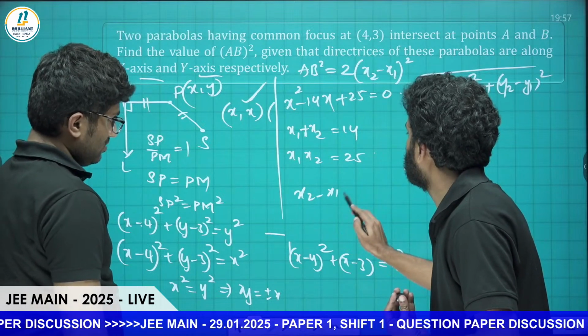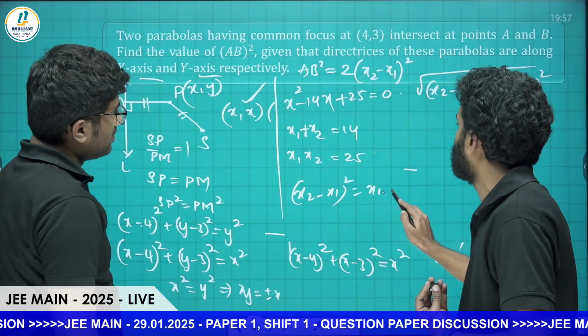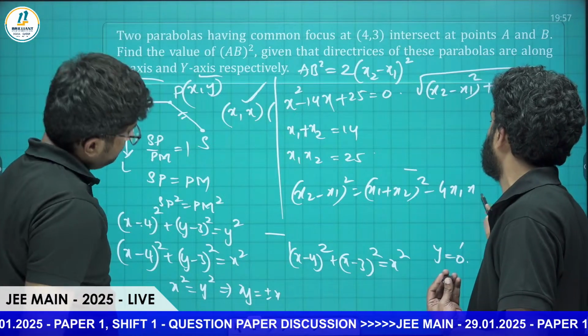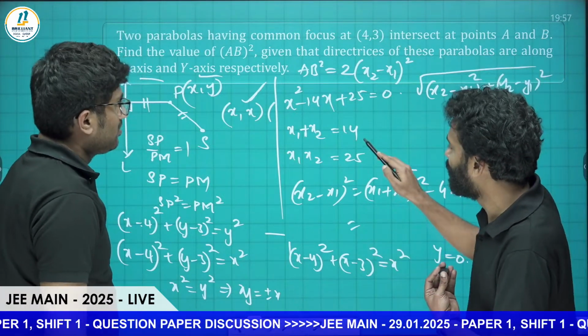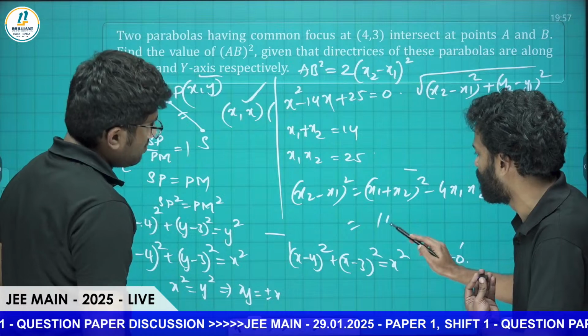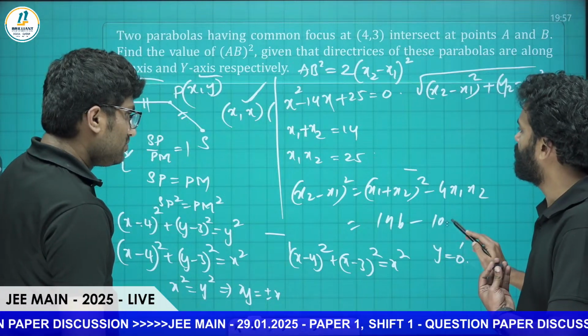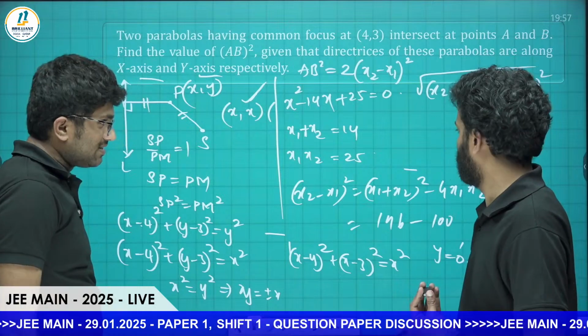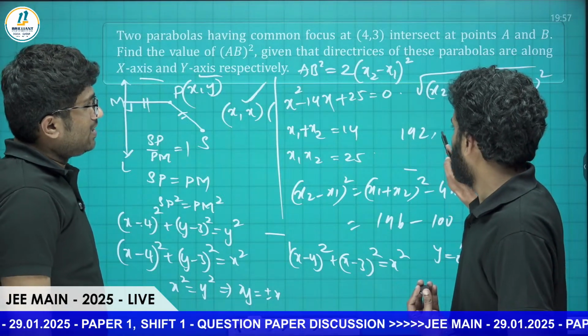(x2 minus x1) whole square equals (x1 plus x2) whole square minus 4 x1 x2. That is 14 square, 196, minus 4 times 25, that is 100. That is 96, into 2, which is 192.